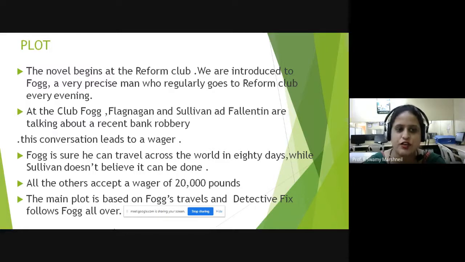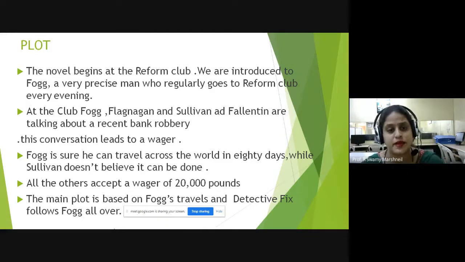They challenge Phileas Fogg that it is impossible to travel across the world in 80 days. But Fogg is very sure that he can do it because he is a rich man. And if he loses, he has to give £20,000 to Sullivan and the other gentlemen in the club. He accepts the wager of £20,000, that is half of his entire wealth. If he loses, he would definitely become poor because he would lose most of his wealth.